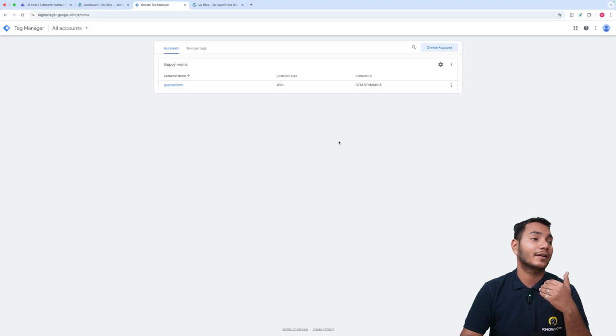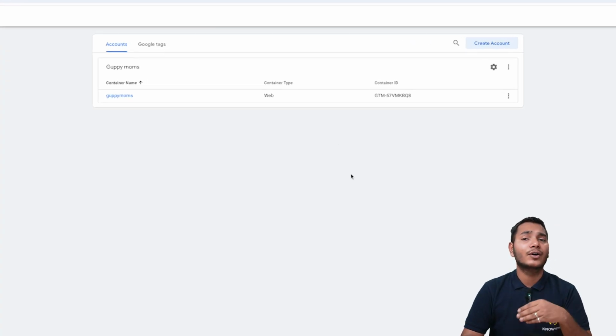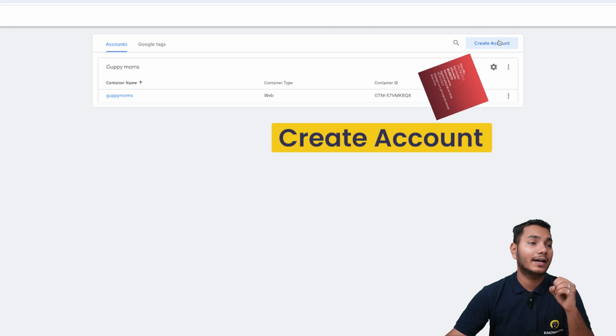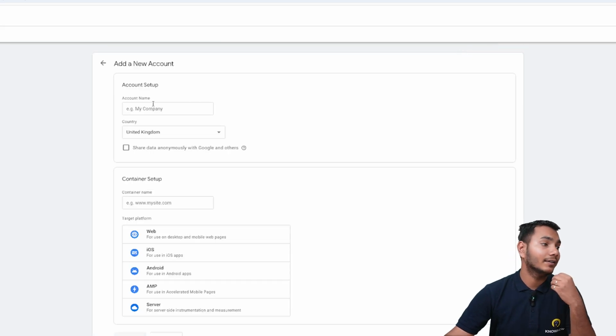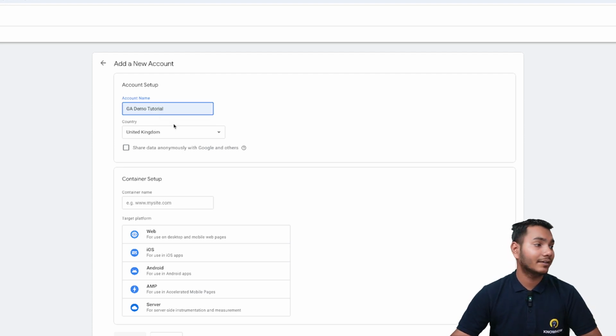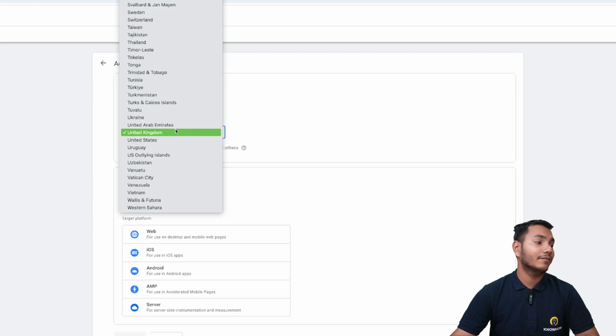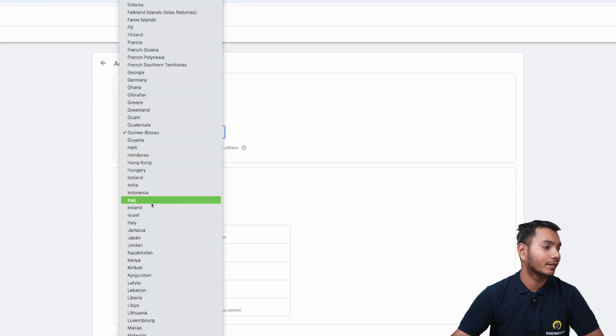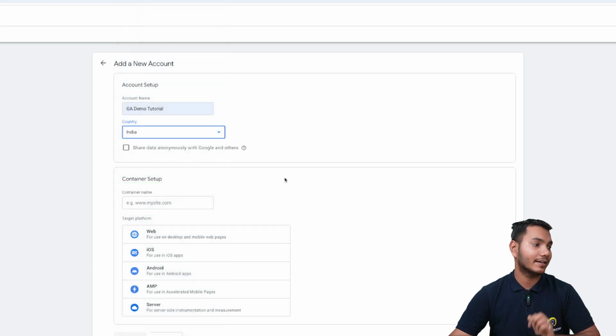As you can see, we are here on Google Tag Manager. Here we have a different account with a particular container name. We'll also create an account with different types of containers. So we'll first create a Google Tag Manager account. I'll click on create account and it is asking for certain details. First, I have to give an account name. Let's give it GA demo tutorial. Then we will select the country as India.